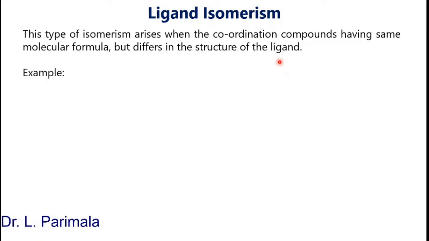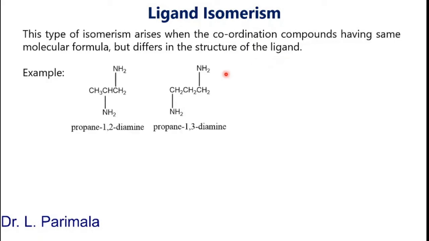Okay, let us take the example of ligands. So here we have 2 molecules which can act as ligands. In the first case, the amine group is at the first carbon and the second carbon, so the name is propane 1,2-diamine. In the second case, the amine group is at the first carbon and the third carbon, so the name is propane 1,3-diamine. Both compounds are isomers which can act as ligands.